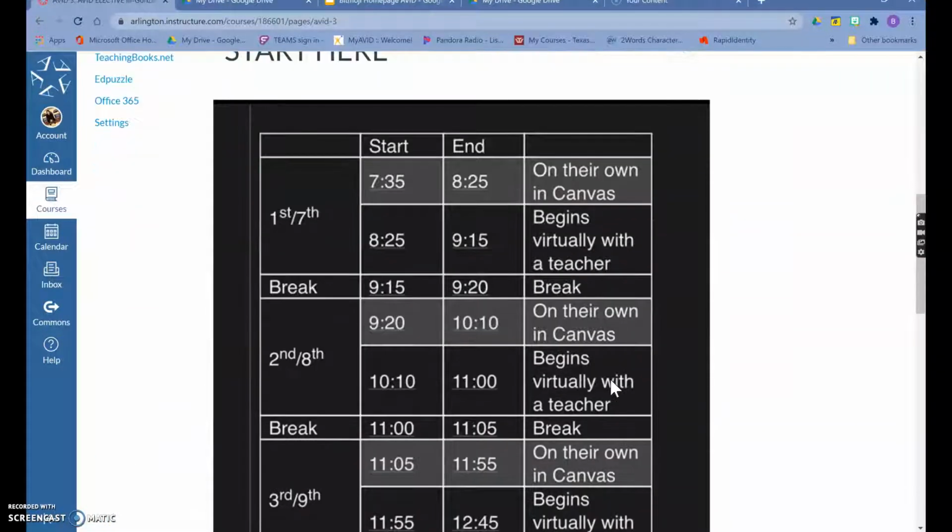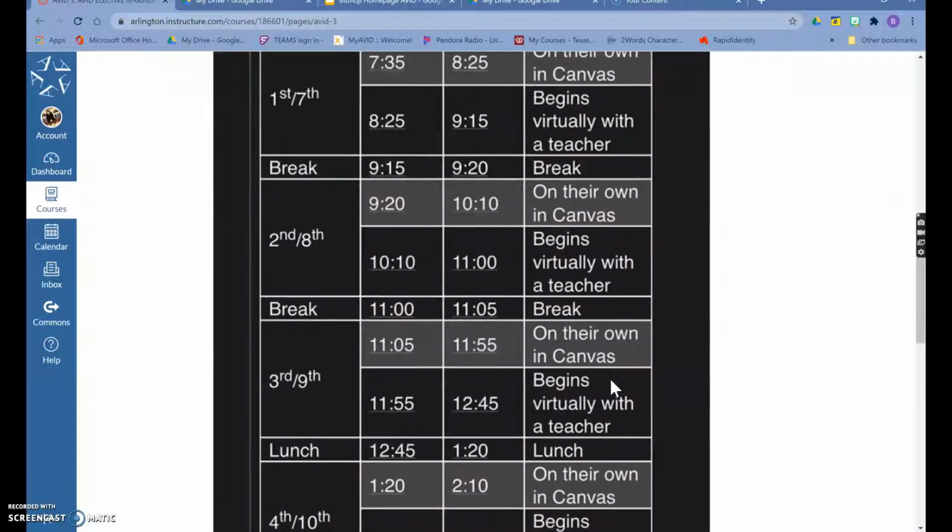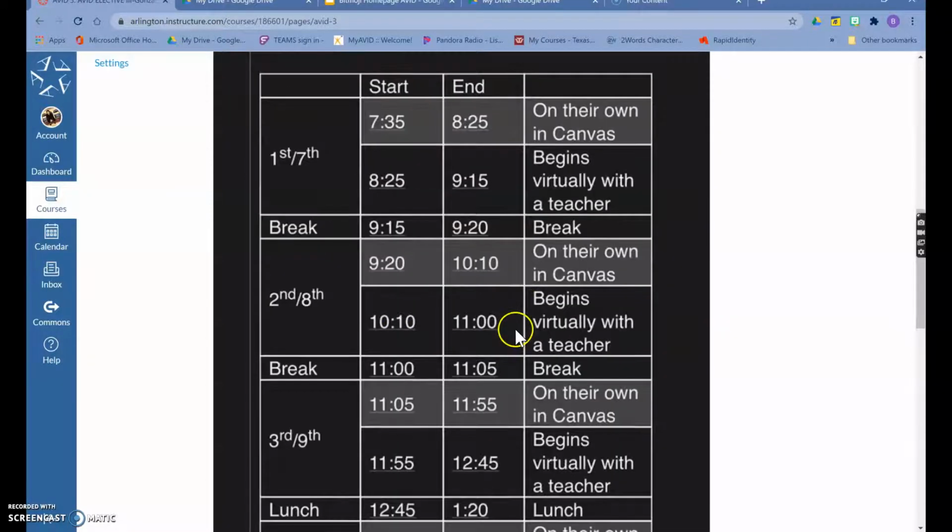You'll scroll down. Here is the bell schedule for online learning. This period is 8th period, which means you are expected to go live, beginning virtually with the teacher at 10:10. I will start teaching about 10:15, so that'll give you plenty of time to make sure you get on there. We normally won't go till 11 o'clock, but this is the time that we could potentially go, from 10:15 to 11, and then you get a little break. But before that, you'll have work to do by yourself, which will already be on Canvas.